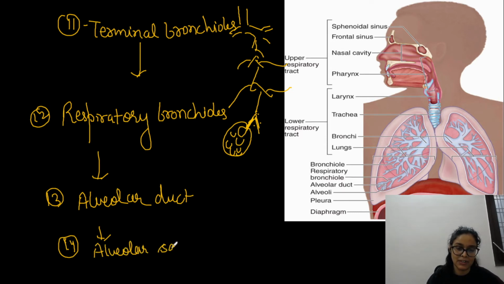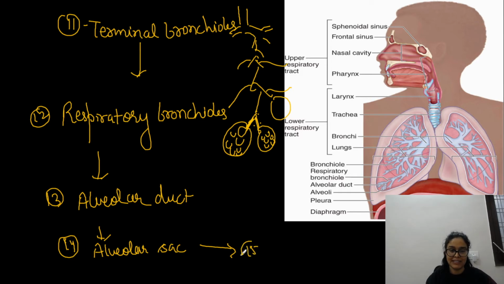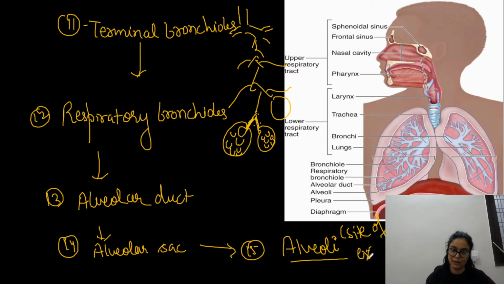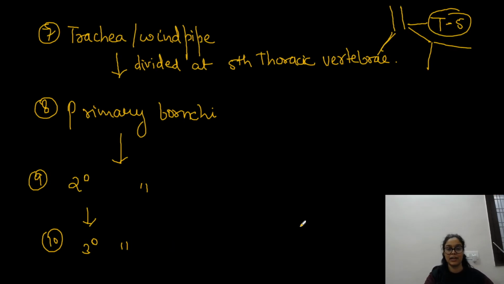So what is the alveolar sac? These are alveolar sac. ऐसे बड़े these are alveolar sac. And alveolar sac have small balloon-like or grape-like structure known as alveoli. So obviously 15th structure is the alveoli, which is the actual site of gaseous exchange, also known as miniature lung, right? Site of gaseous exchange. तो gas exchange यहीं पर होगा. And this is also known as miniature lung, because actual gaseous exchange happens in the alveoli, right?